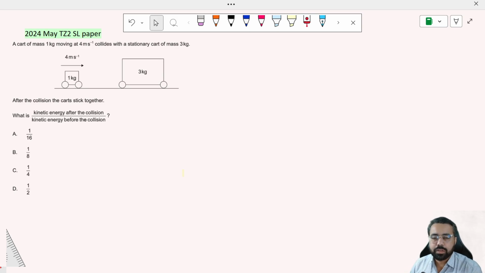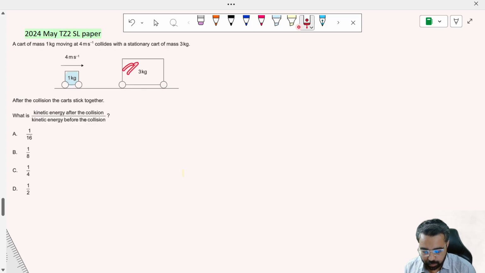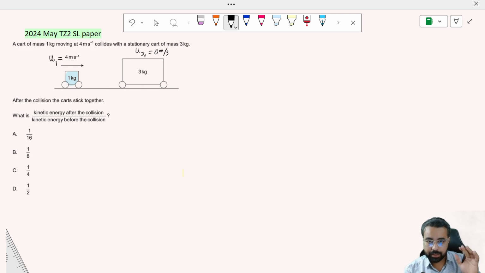This question is about the law of conservation of momentum and is taken from the 2024 May TZ2. In this question, they say that there are two blocks, two cars. One has a mass of 1 kg and the other has 3 times more mass than the first one, but it is at rest. So I can say its initial velocity is 0 meters per second, but the initial velocity u1 is 4 meters per second. So it is approaching the second cart, and after collision, the information they give us is that they